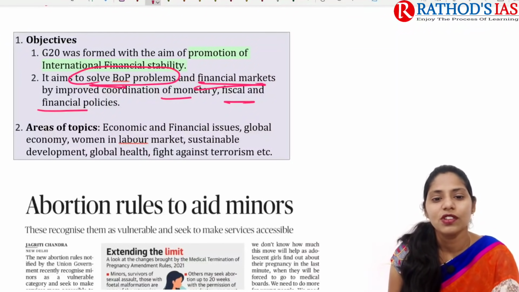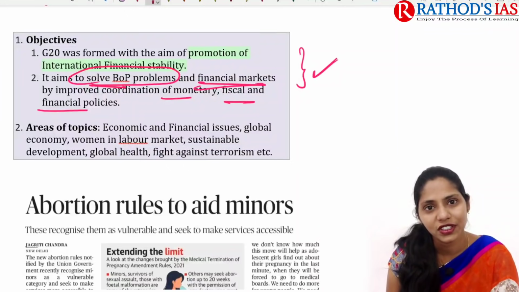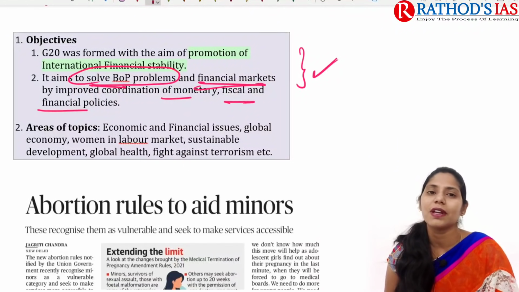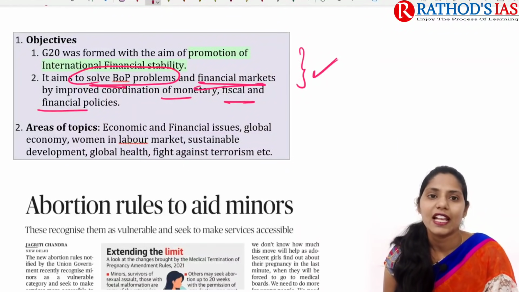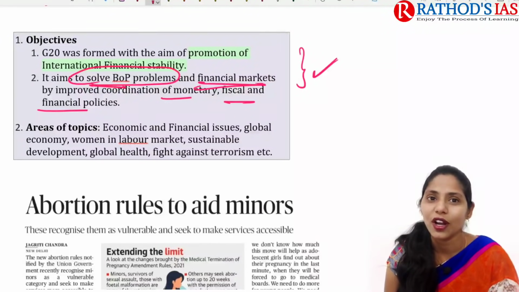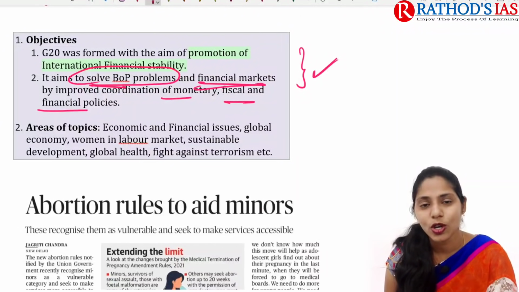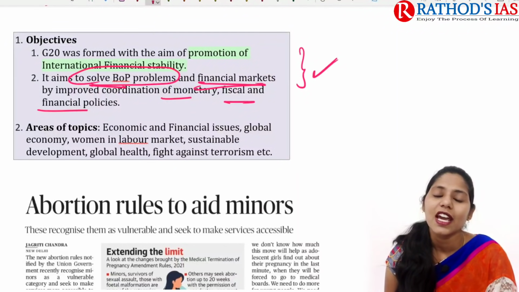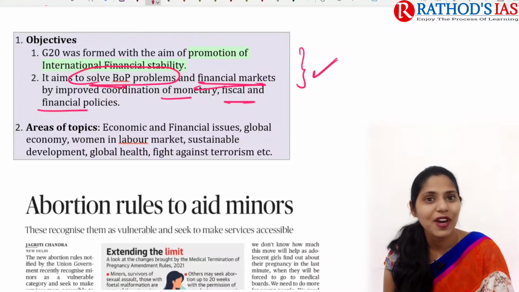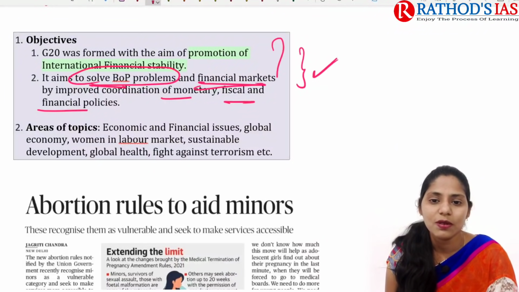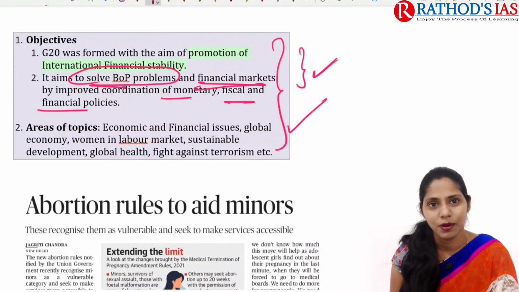If we are talking about the areas of discussion, they mainly include economic issues, financial issues, and the global economy. They will also talk about women in the labor market, sustainable development, global health and the fight against terrorism. So these are some important things that you need to remember.